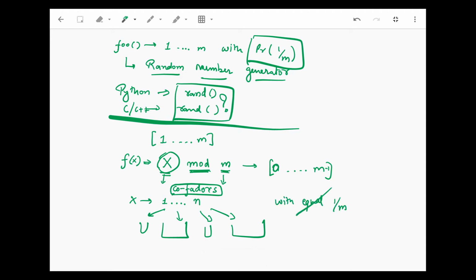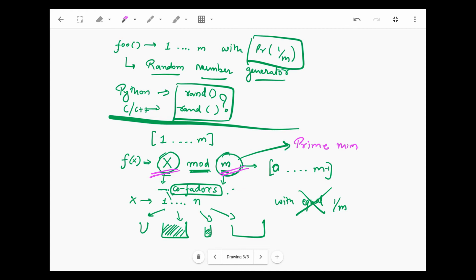Some buckets will have more weight and other buckets will have less weight. So in order to avoid these common factors, we can make our m a prime number. Once we do that, x cannot have any common factors with m, because m is a prime number other than m itself.